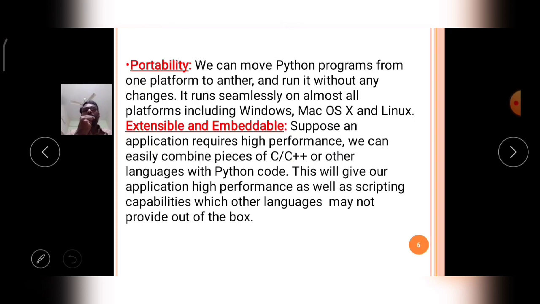So we can move Python programs from one platform to another and run them without any changes. They run seamlessly on almost all platforms, including Windows, Mac OS, Linux and Unix, whatever the operating system may be.